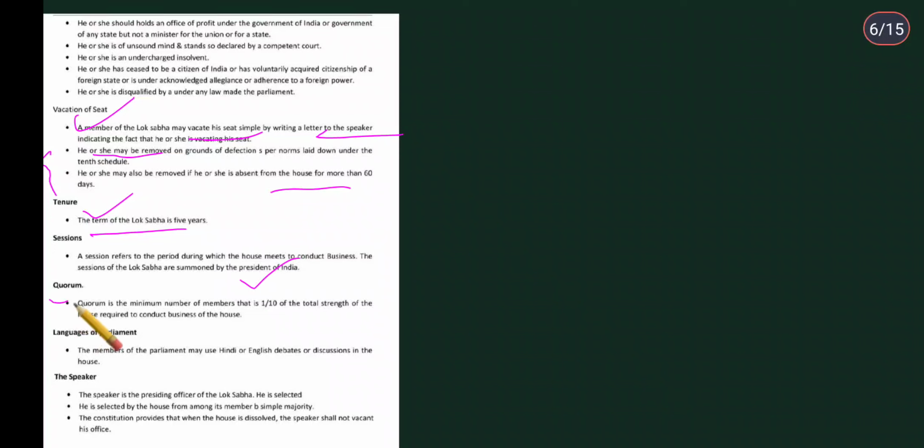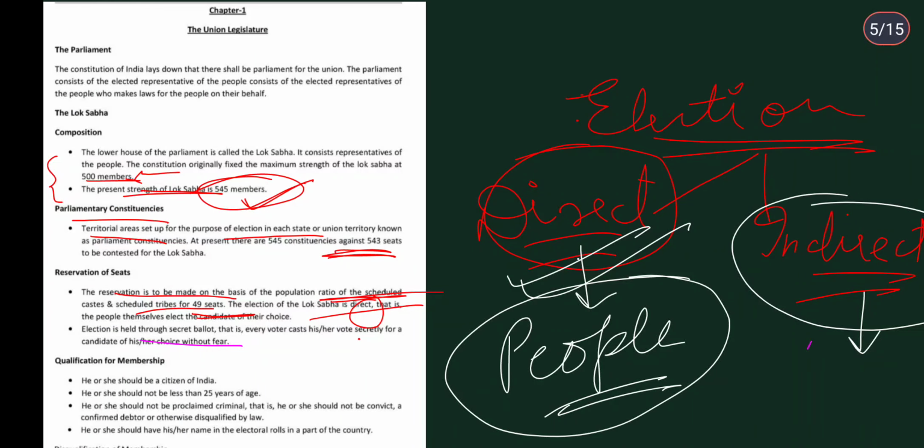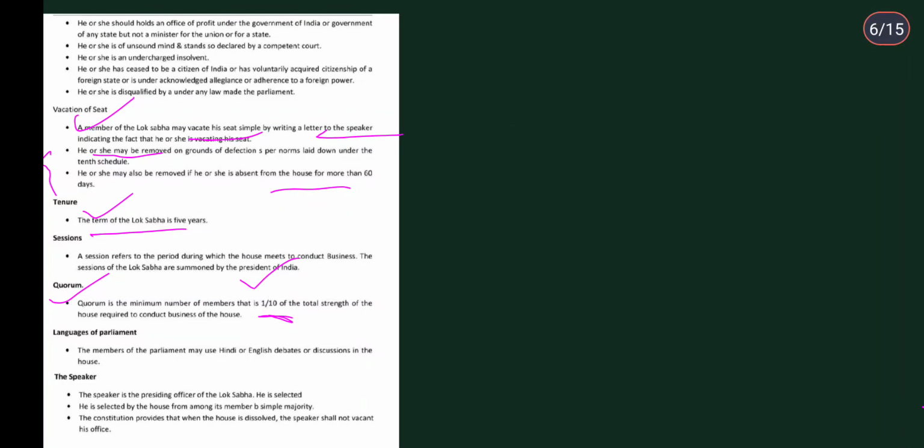So quorum is the minimum number of members, that is 1/10 of the total strength. Remember what I have told in the earlier slide about the strength? 545, I think, even I forgot. So you should remember 545 members have to be there. And for quorum, 1/10 of this total strength of the house is required to conduct the business of the house.